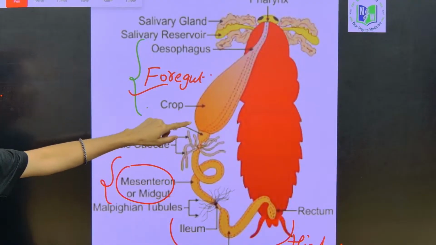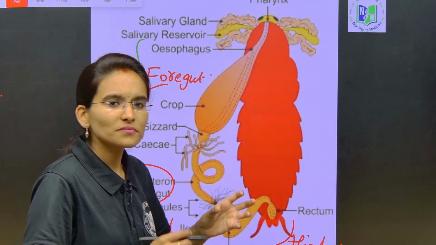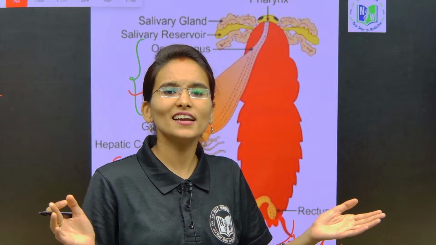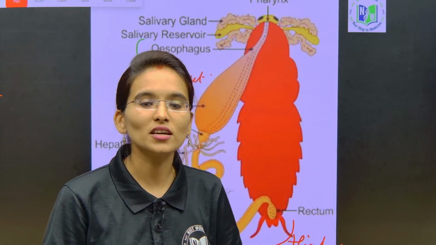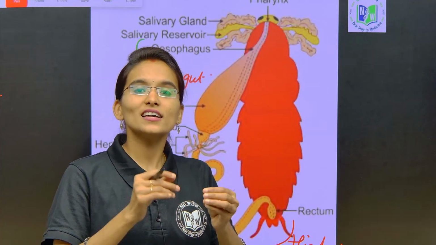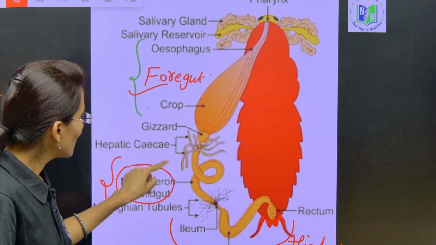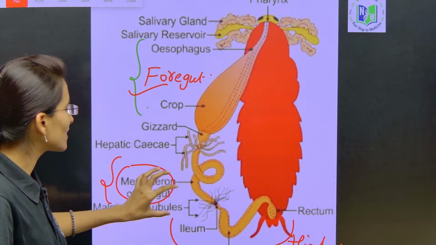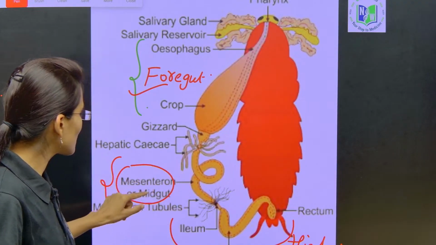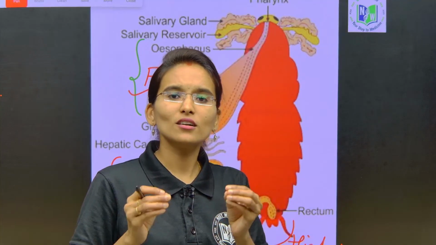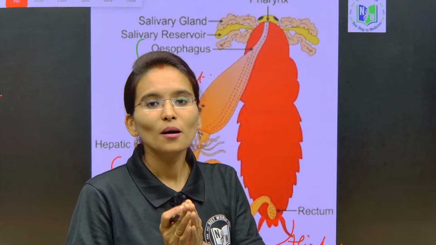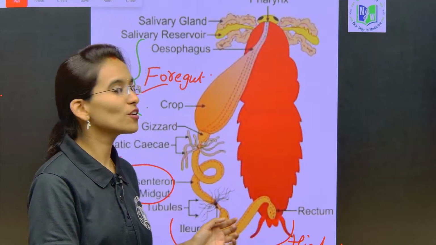Below the crop we can find the gizzard. It is most important from the NEET point of view, my dear students. The location as well as the functions of the gizzard, the hepatic caecae, and the mesenteron, also called the midgut, are most important for NEET.